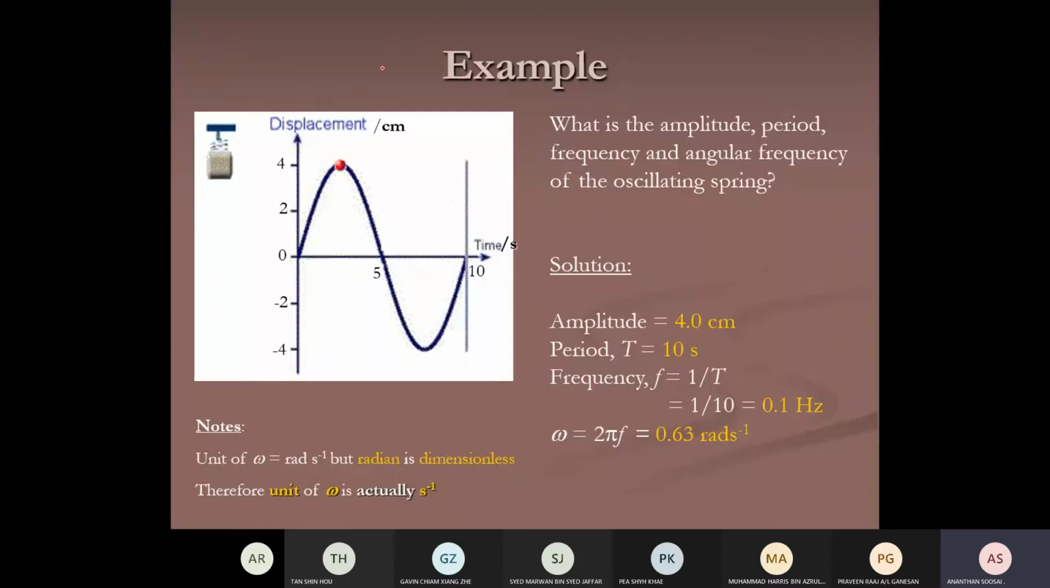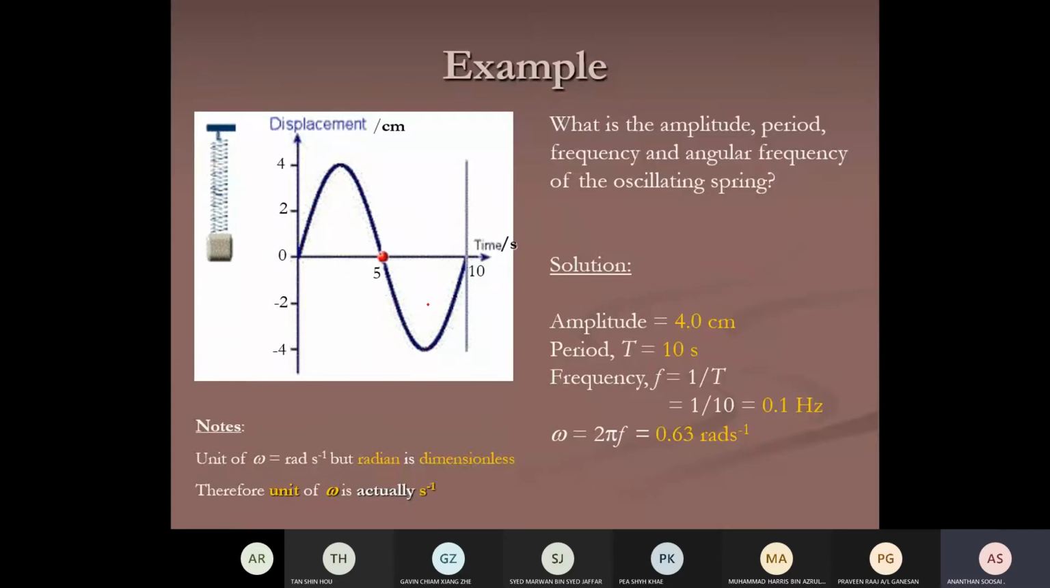One example: the spring is oscillating up and down. Let's say we start the time when it's at the equilibrium, on the way it goes up, and we trace the graph. This is how the displacement versus time graph is going to look. From this graph, we can obtain the four properties. So what is the amplitude, period, frequency, and angular frequency of this spring oscillation?